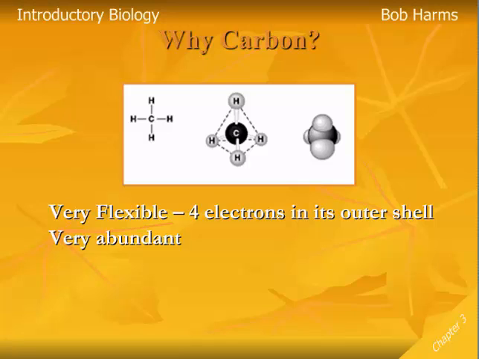In addition, carbon is very abundant, and it's also very small, which allows it to form more bonds because of the angles of the bonds that are allowed at such a small atom. And so all 3 of these things combined, its flexibility, abundance, and size, all make carbon a very special atom in terms of organic or inorganic classifications.